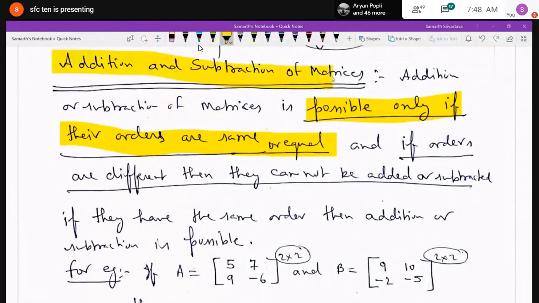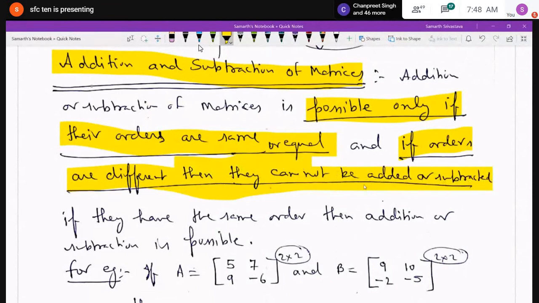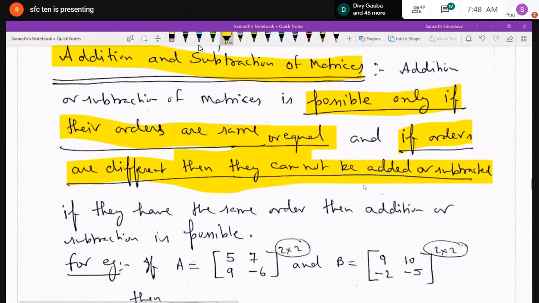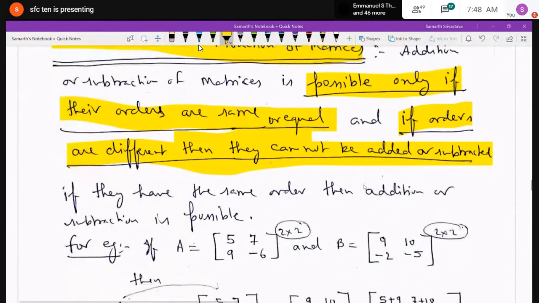If the orders of any two matrices are different, then straightforward you can write that matrix addition or subtraction, whatever is given in the question, is not possible. If their orders are different, then they cannot be added or subtracted. You have to write that. If they have the same order, they can be added or subtracted. Like I have given the example also.